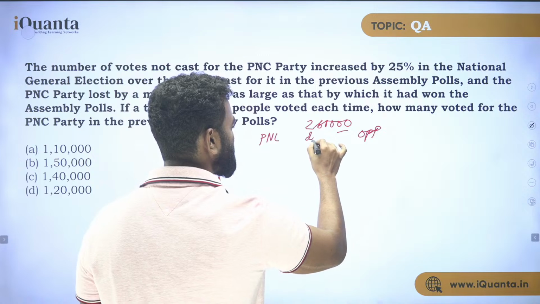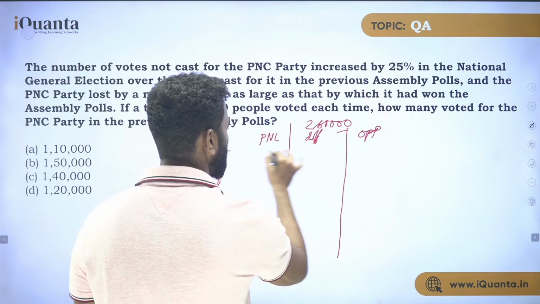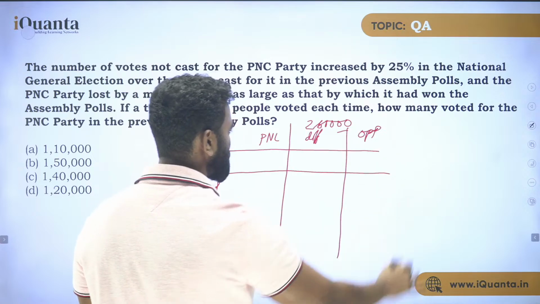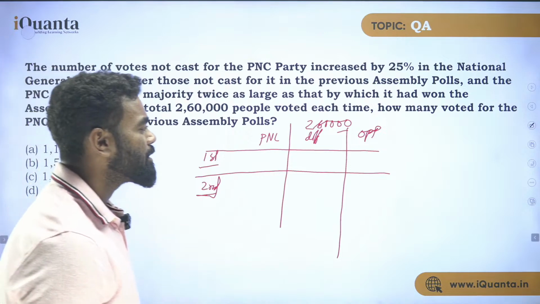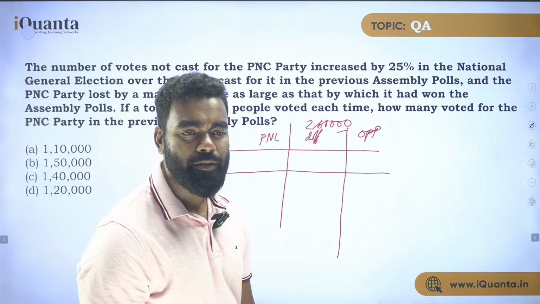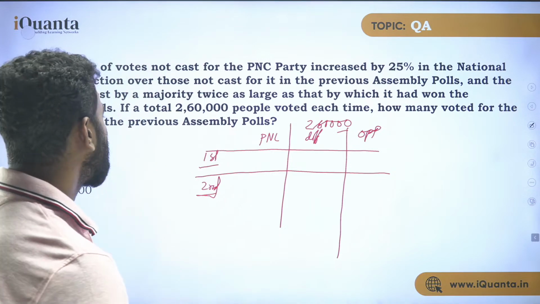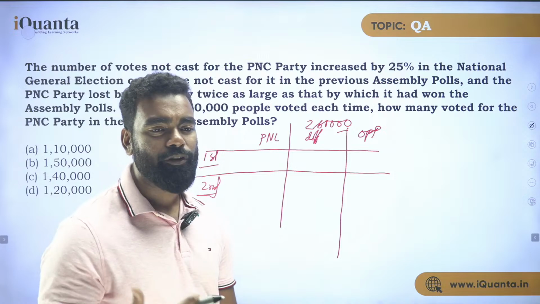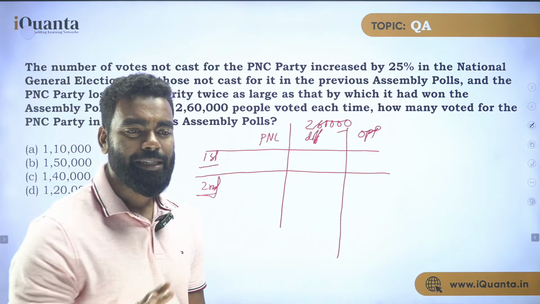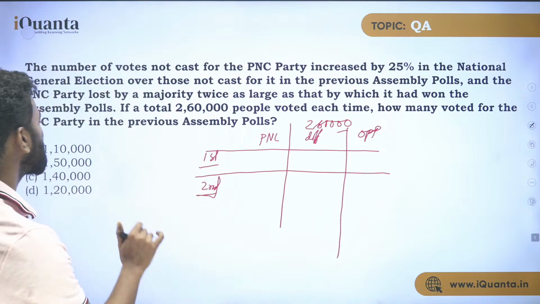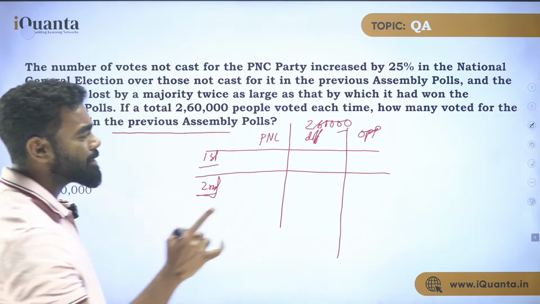And this is difference. So I have made these 3 columns and 2 rows. So first election, second election, PNC, difference and opposition. Right? Clear? Now think about how we can solve. Now first thing you need to understand, like the previous election, the first election is basically being won by PNC, right? The first election is basically being won by PNC because you need to understand one thing. They have voted for previous assembly polls, so the first election is won by PNC.